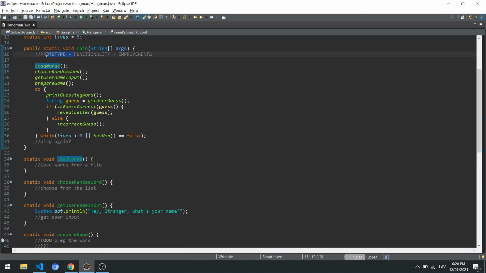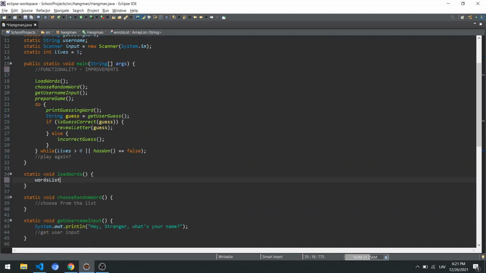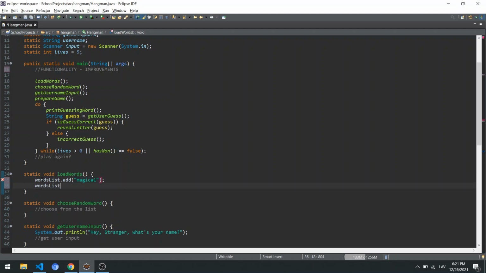So we are done with the prototype. Let's start adding some functionality. So load words. What can we do? We might want to load from a file, but we're going to want to start with simple functionality at the beginning, right? Nothing crazy, super complex at the beginning. So as we have this list of words, let's just add a couple of words. Let's say magical. And what else?